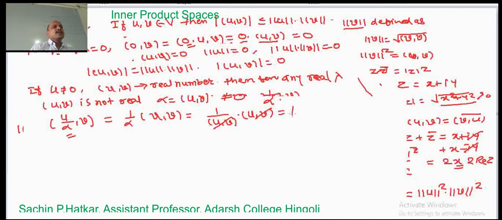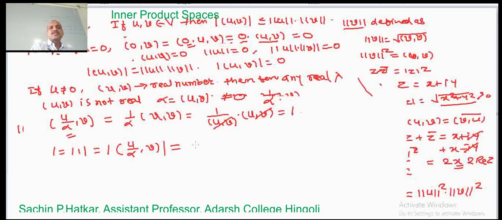That means the inner product of u by alpha comma v is equal to 1, and 1 is a real number. For 1 we can write mod of 1, that is, mod of the inner product of u divided by alpha comma v. And for a real number we have just proved that the theorem holds.